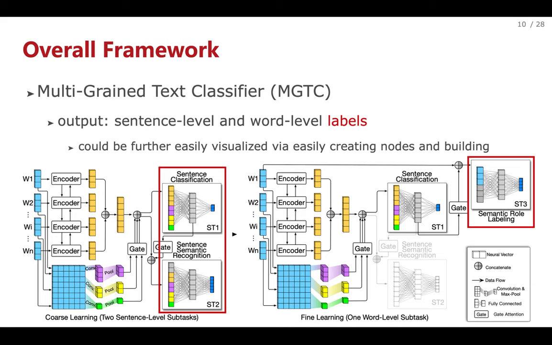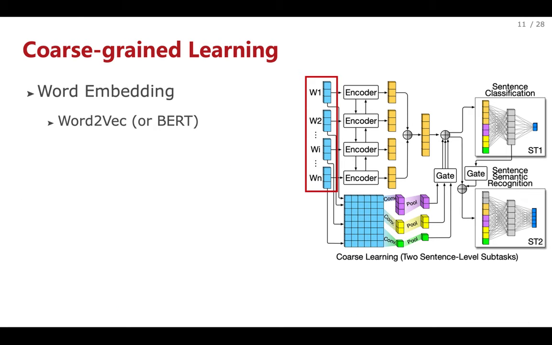By problem mapping, the output of our model is the sentence-level and word-level labels, which could be further easily visualized as a specific, general process model or a process structure tree via intuitively creating nodes and building sequence flows from the extracted procedural knowledge. Coarse-grained learning. The goal of this phase is to learn sentence-level knowledge in advance.